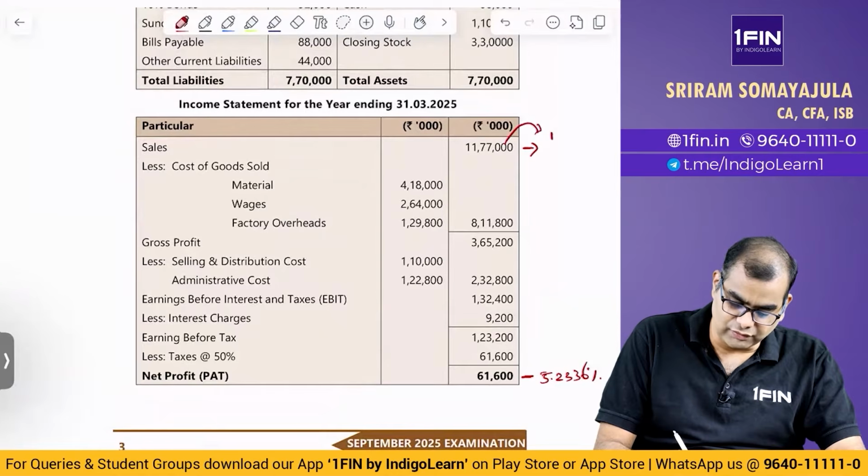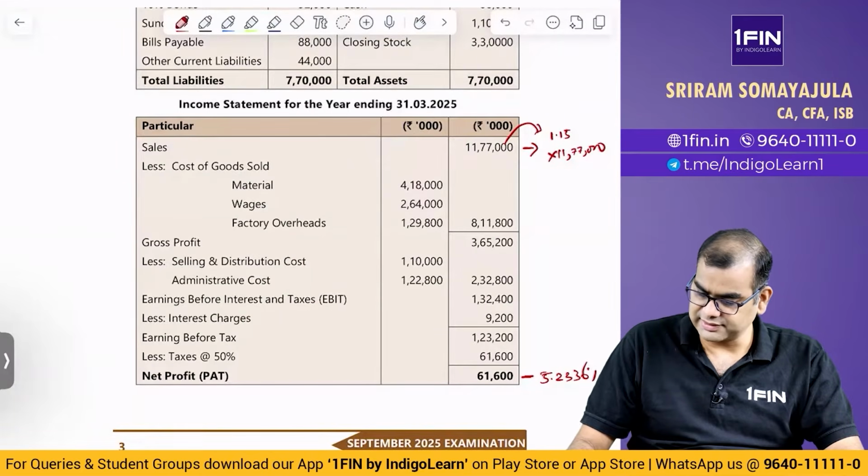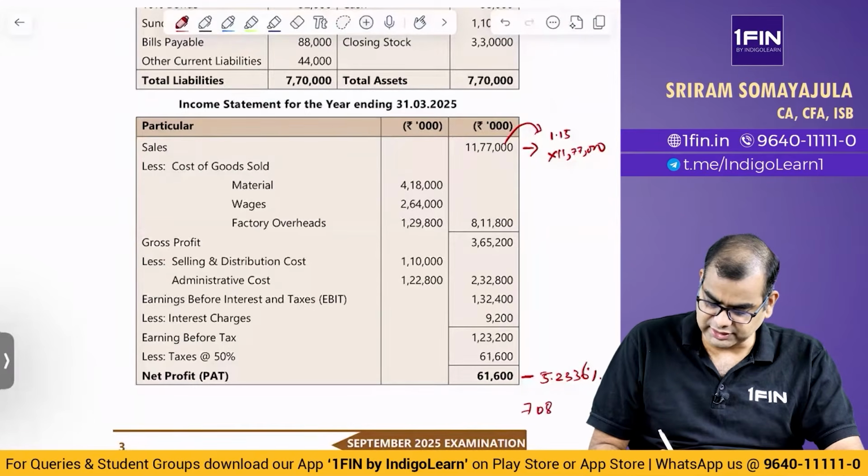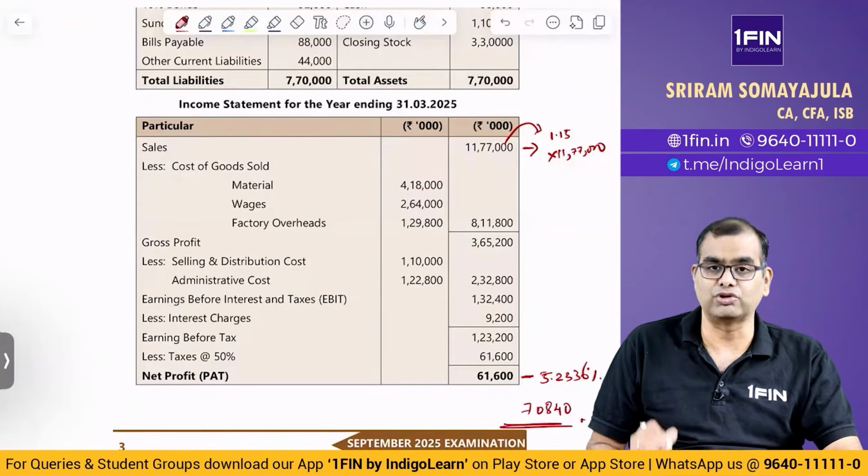This margin is going to remain constant on what? On 1.15 into 11,77,000 thousands. So, 11,77,000 into 1.15 into 5.2336%. You will get 70839, or you can take 70840.